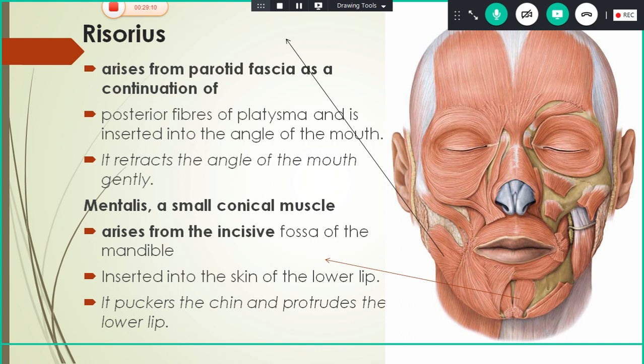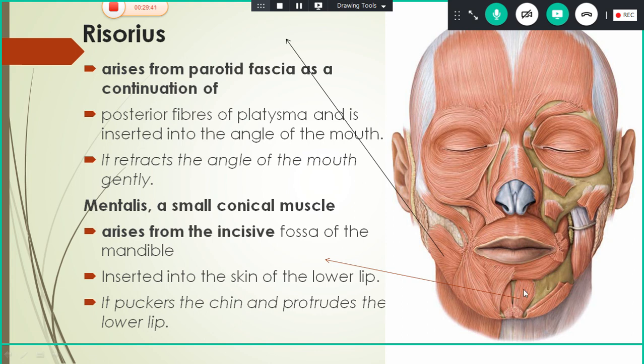Risorius actually arises from the parotid fascia, and it is a continuation of the platysma muscle. This muscle is inserted into the angle of the mouth. The action here is it retracts the angle of the mouth gently. Other than this, the risorius muscle also helps in the action of grinning.